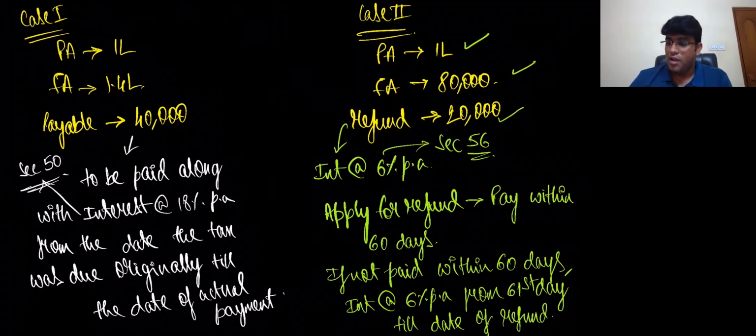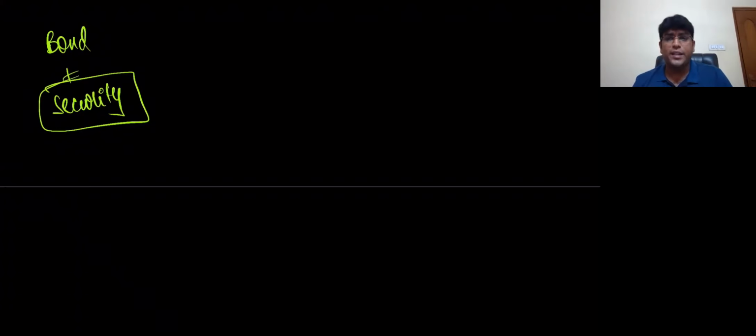Finally, friends, one last point to tell you in this section 60. With that, I'll complete the story for friends. If you remember, in section 60, at the start I told you that whenever you want provisional assessment, you will execute one bond. Remember that? And along with the bond, you'll also give security, no sir? Now, my dear friends, the security that you have given, you should definitely get it released, no sir? Now, what will happen?